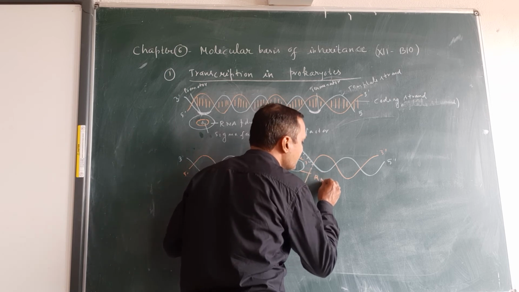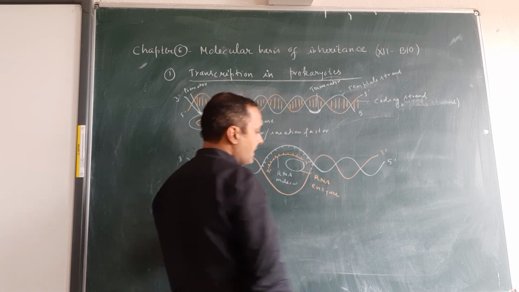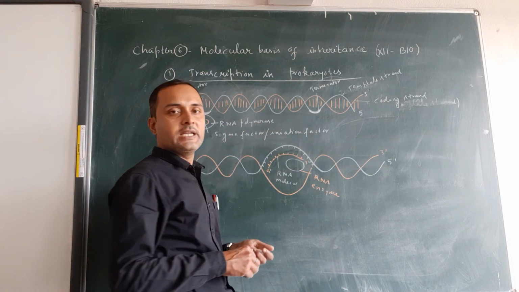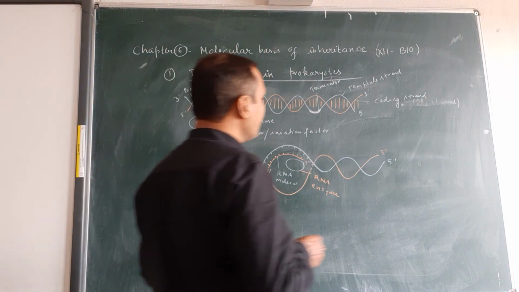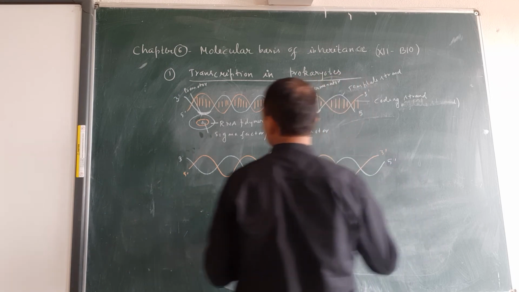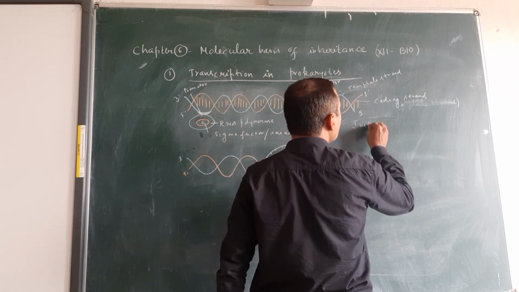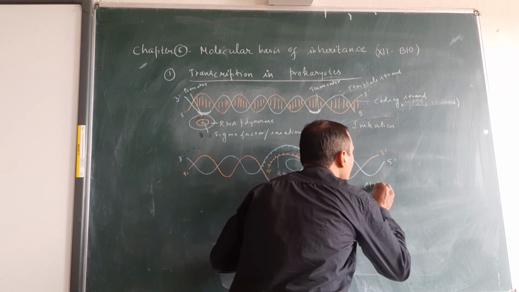RNA polymerase is the enzyme which helps in the synthesis of RNA because it helps in the addition of nucleotides in the 5 to 3 direction. This step is known as elongation. The first step is the initiation. This is the initiation step, and this is the elongation step.